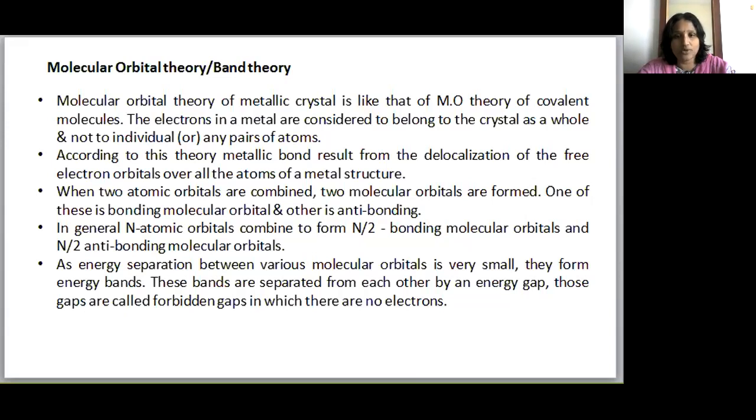One is the bonding molecular orbital and the other is the anti-bonding molecular orbital. In general, n atomic orbitals combine to form n/2 bonding molecular orbitals and n/2 anti-bonding molecular orbitals. As the energy separation between the various molecular orbitals is very small, they form energy bands. These bands are separated from each other by an energy gap. Those gaps are called forbidden gaps, in which there are no electrons present.